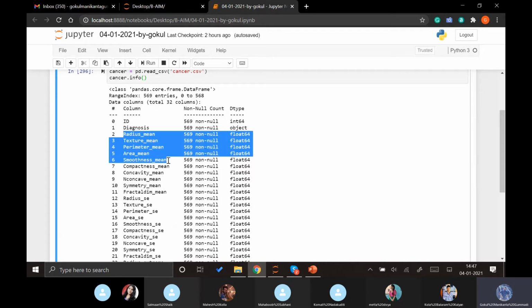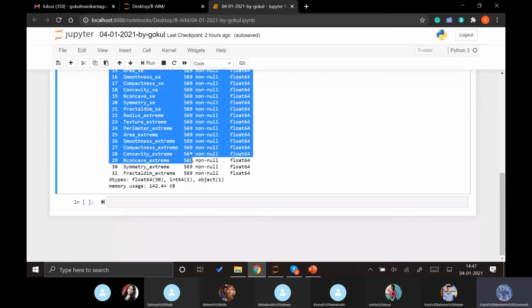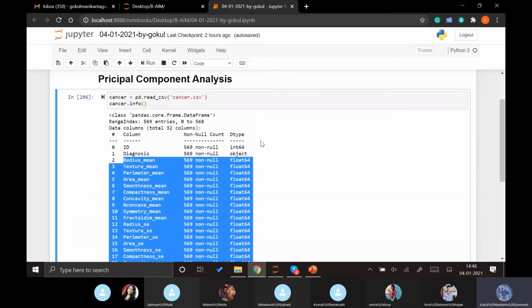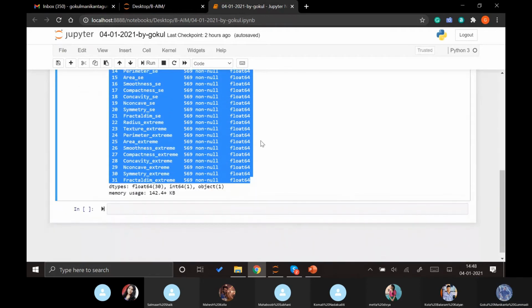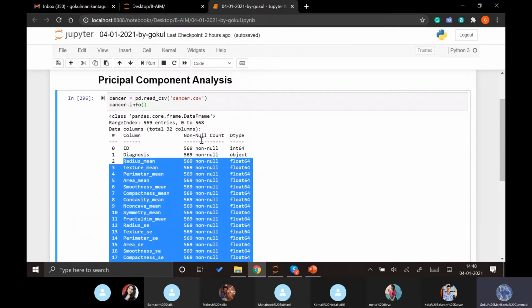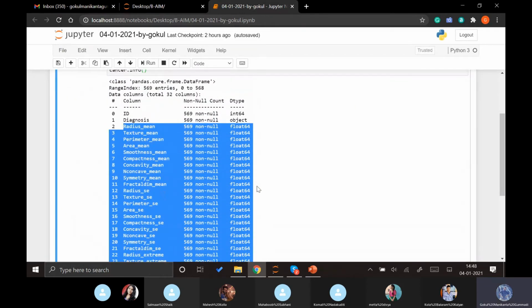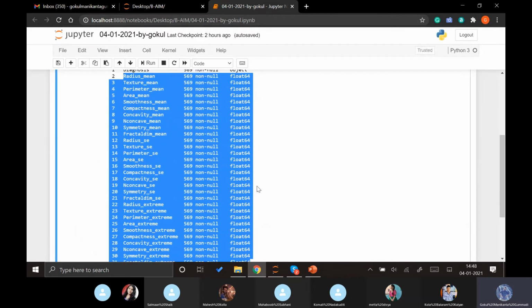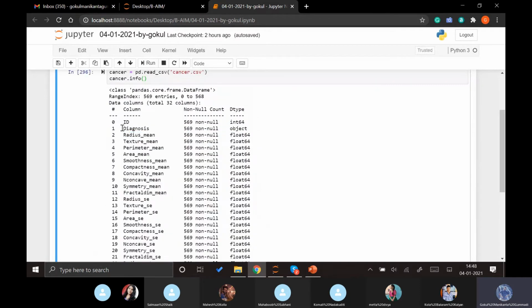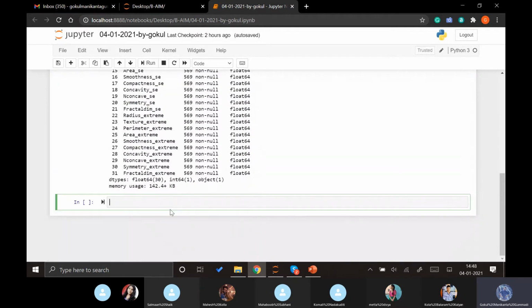Here, the independent variables are from 2 till 31. So we have almost 29 different features which are explaining this diagnosis dependent variable. Let me quickly show you the head part of it so you can understand clearly.